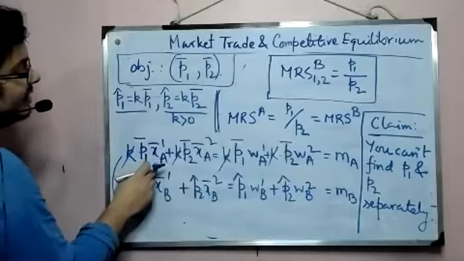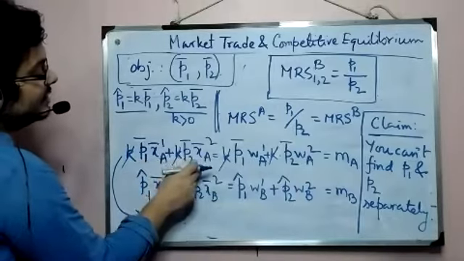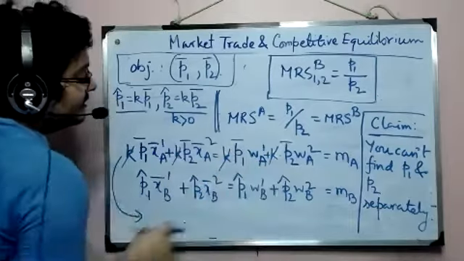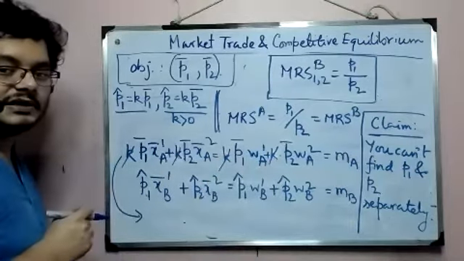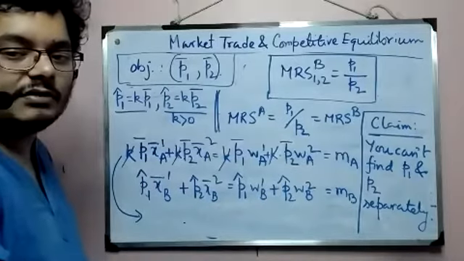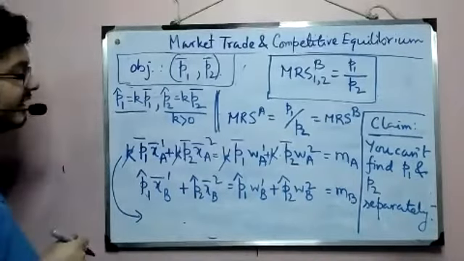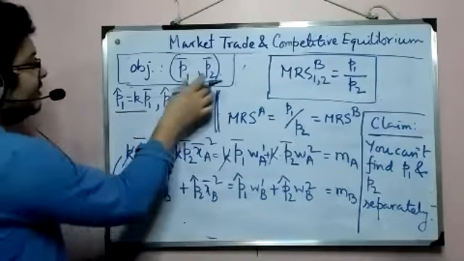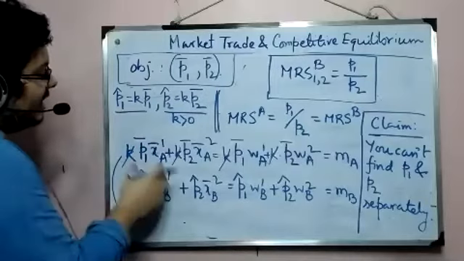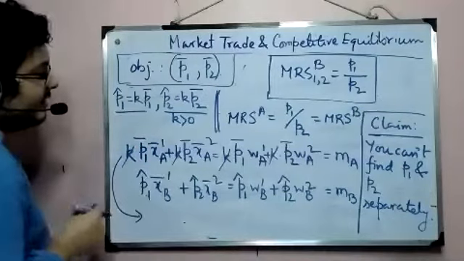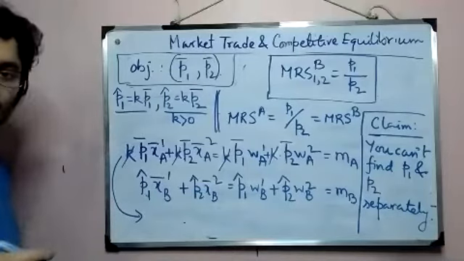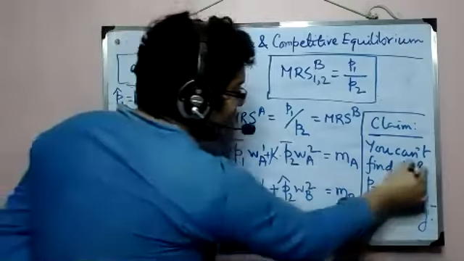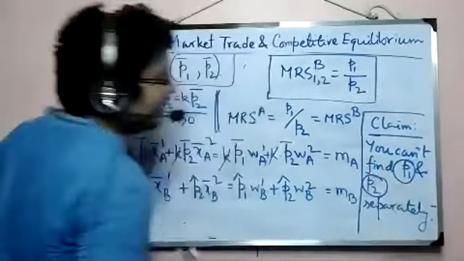So P1 bar X1 A bar, P2 bar X2 A bar, or whatever, equating the expenditure amount, all right? So that's how we can easily show that you can keep on multiplying the equilibrium prices by some K, and it will keep on giving you the same equilibrium, okay? And if that is true, then you cannot find P1 and P2 uniquely, okay?